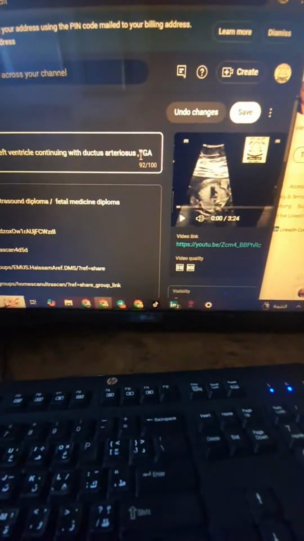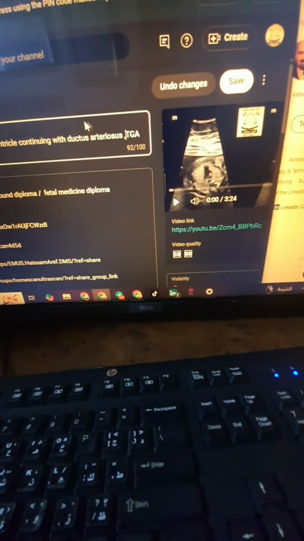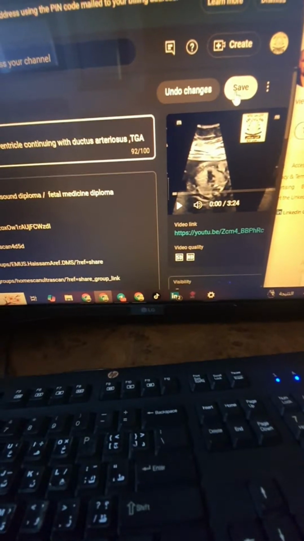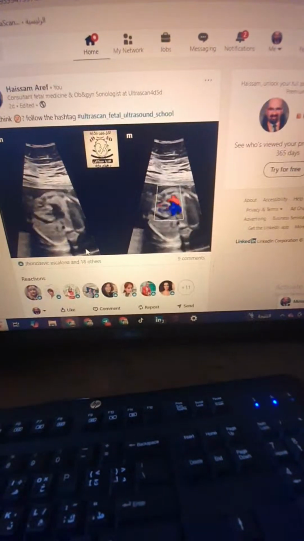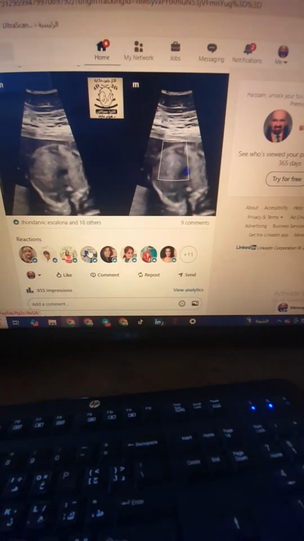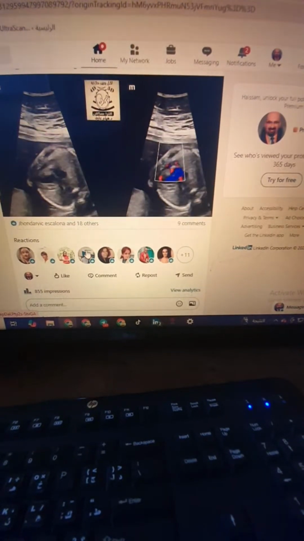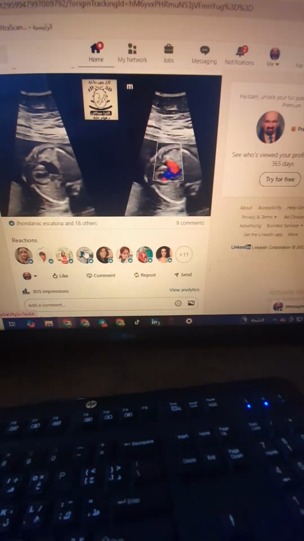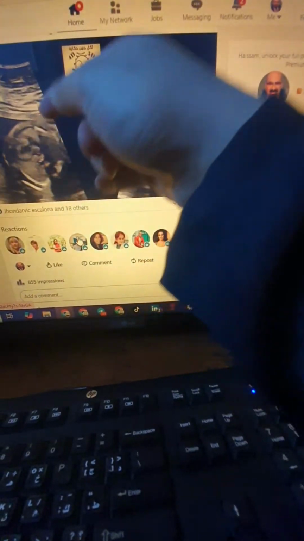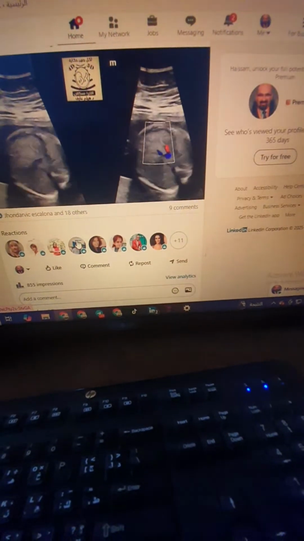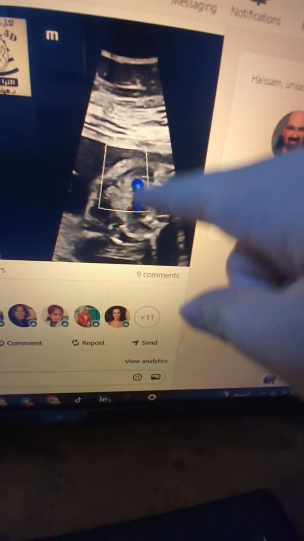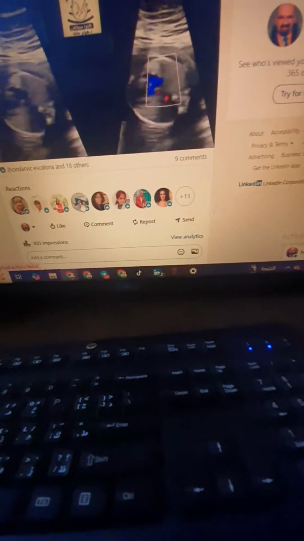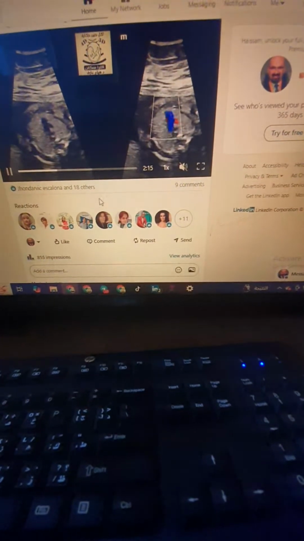This is an important one. So we did have two cases this week. One case, it was apparent hypoplastic right heart syndrome with pulmonary atresia. Our second case here, hypoplastic right heart syndrome with pulmonary atresia, and we could see the three vessel view apparent. So we can see, yes, that the outflow which is running from the remnants of the left ventricle is going towards the ductus arteriosus, so it could be associated with TGA, and this is the explanation why you can see the I sign very apparent here. We do have the aorta only apparent in the three vessel.